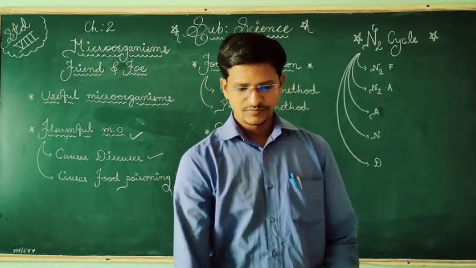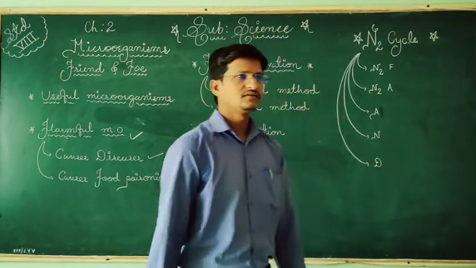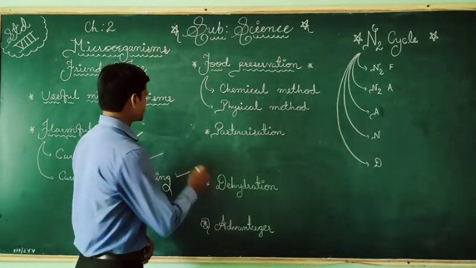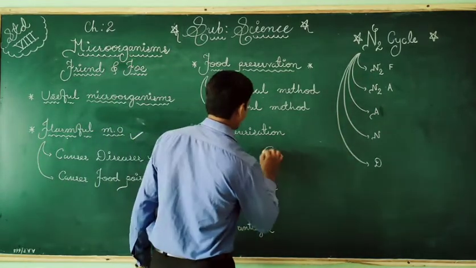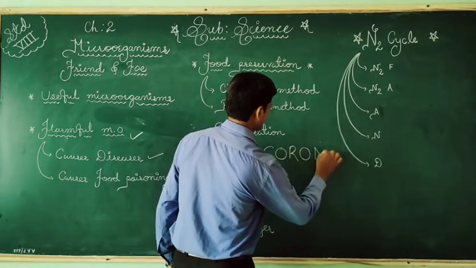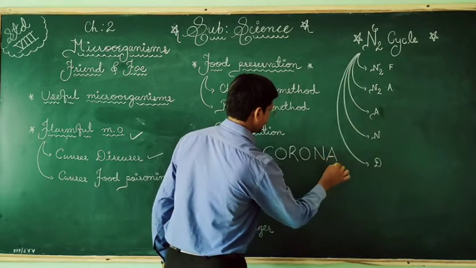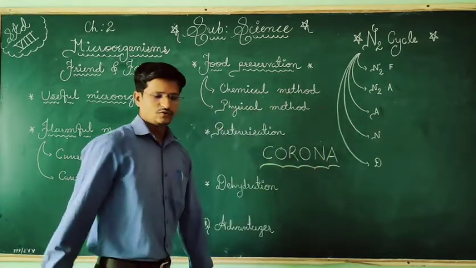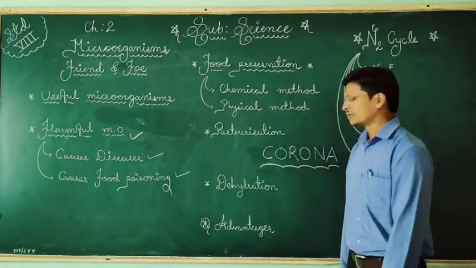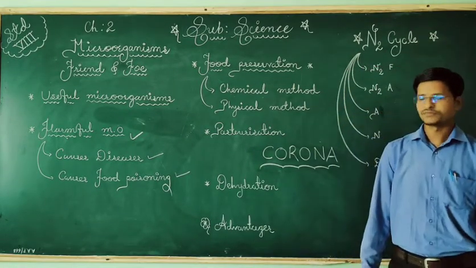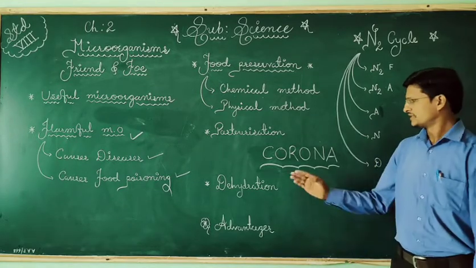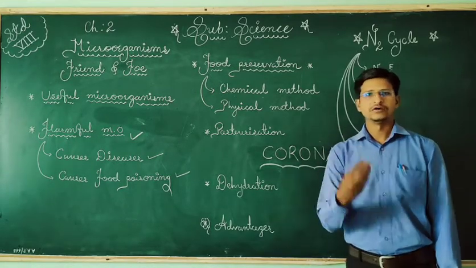Viruses we are aware of. We can take the example of the coronavirus. Nowadays this word is very famous, corona. So this coronavirus will enter our body, then what will happen? If our immune system is not powerful, it will affect our respiratory organs.